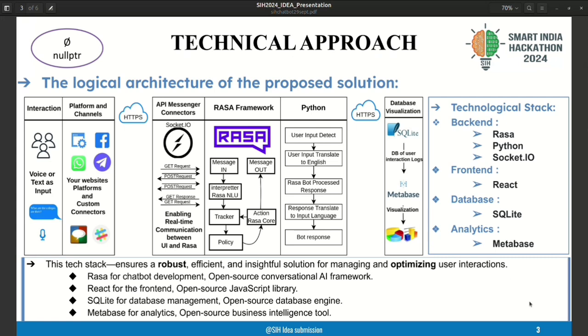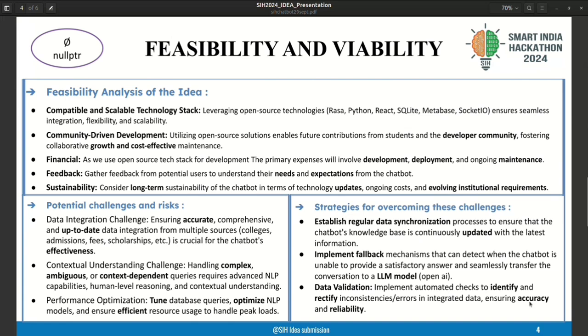And also using the database we can add previous year marks, and then by Python actions, we can give suggestions based on their marks, like whether they will get the seat or not. It will be more helpful. And the technologies which we chose are all open source, and they are compatible with each other. Let's move to the next slide.